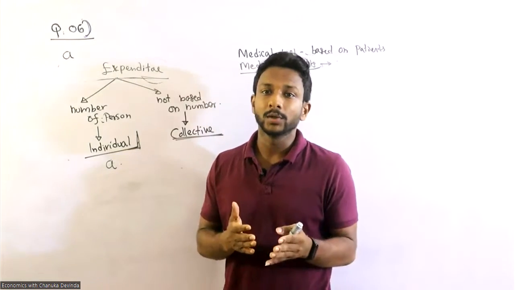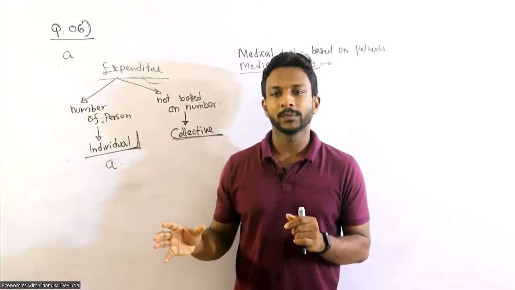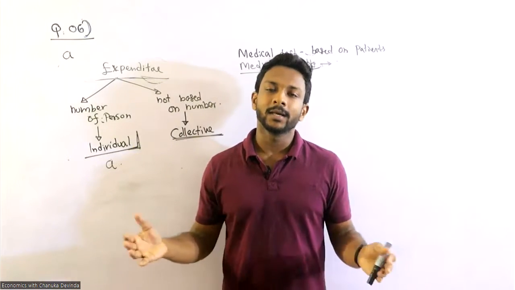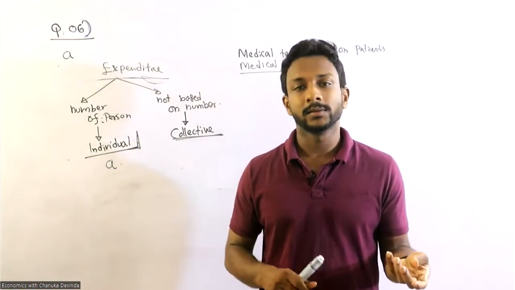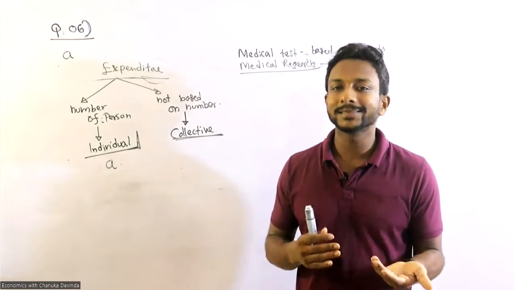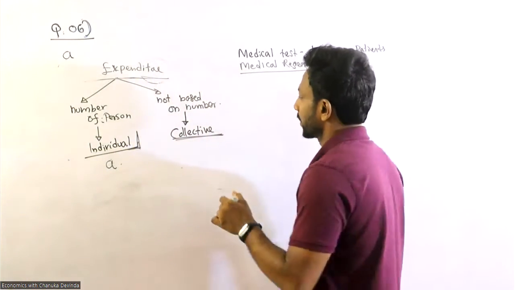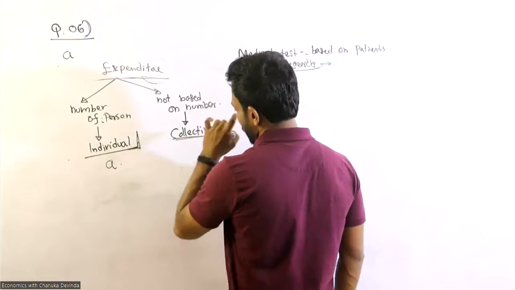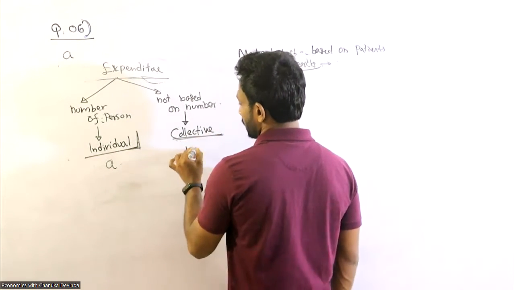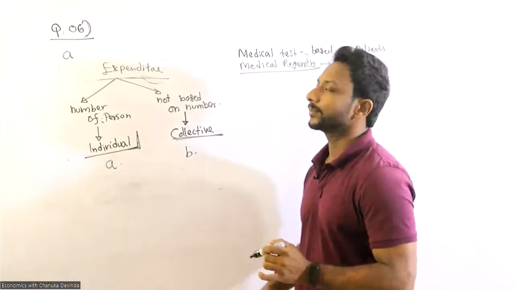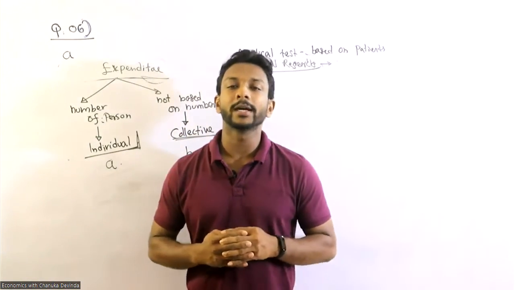So that benefit would not be for the individual, it would be collective. The benefit would be gained by the society regardless of the number of people. So medical research, B, is collective.